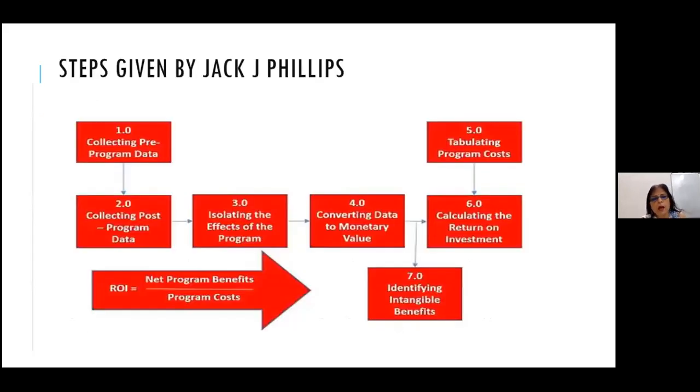Now, if you remember, I showed you these steps last time in the Jack J. Phillips model, and how we go about it is: collect the pre-program data, that is before the training starts, and collect the post-program data after the training. This could be staggered into the workplace collection of data also, and later also, after some time has passed after the training. Then we need to isolate the effects of the program, and